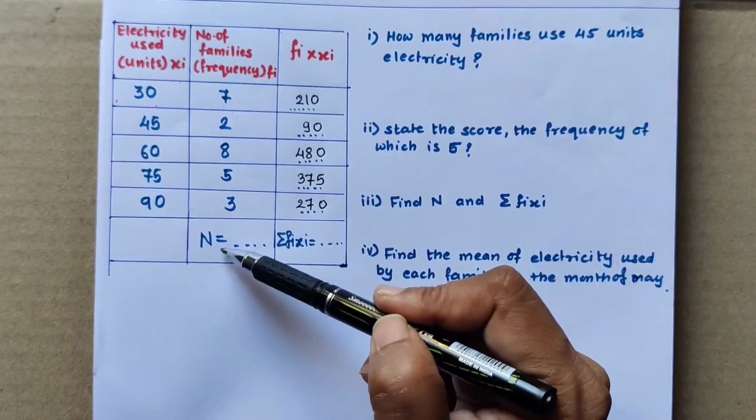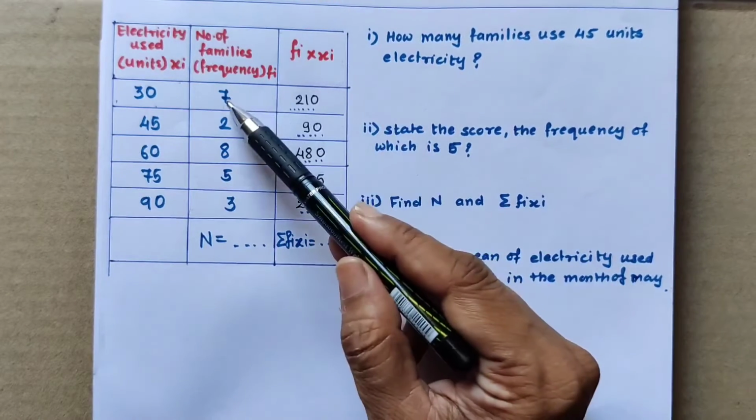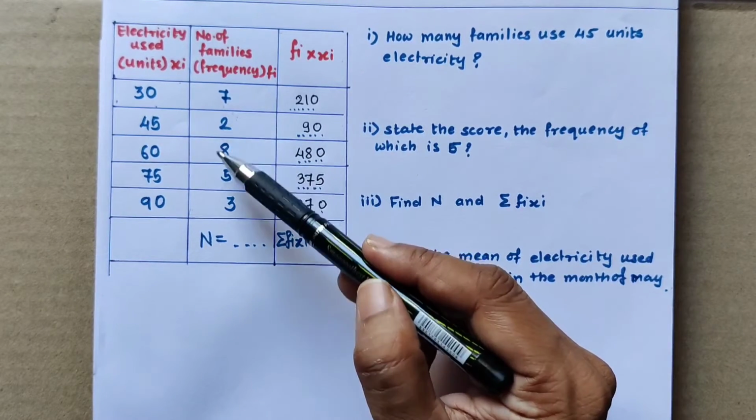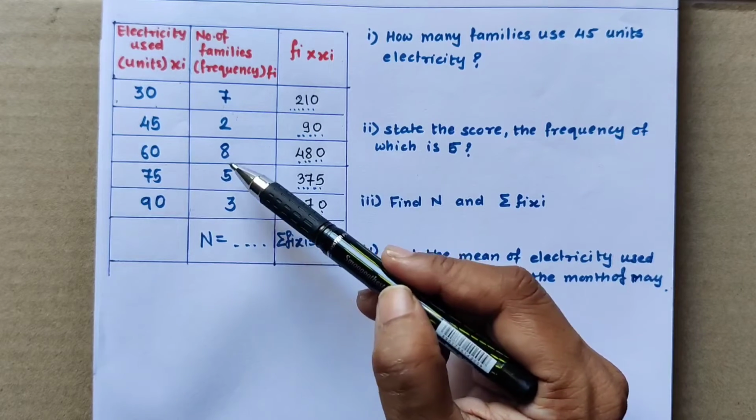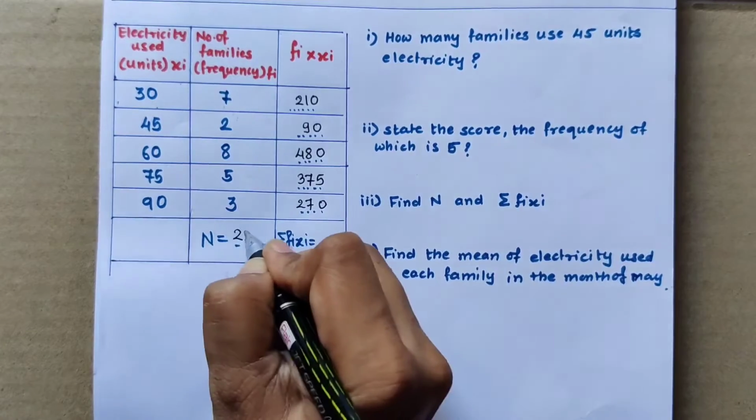First we have to do the sum of all the frequencies. N is equal to the sum of all the frequencies. So 7 plus 2 is 9, 9 plus 8 is 17, 17 plus 5 is 22, 22 plus 3 is 25. So the N value we are getting is 25.